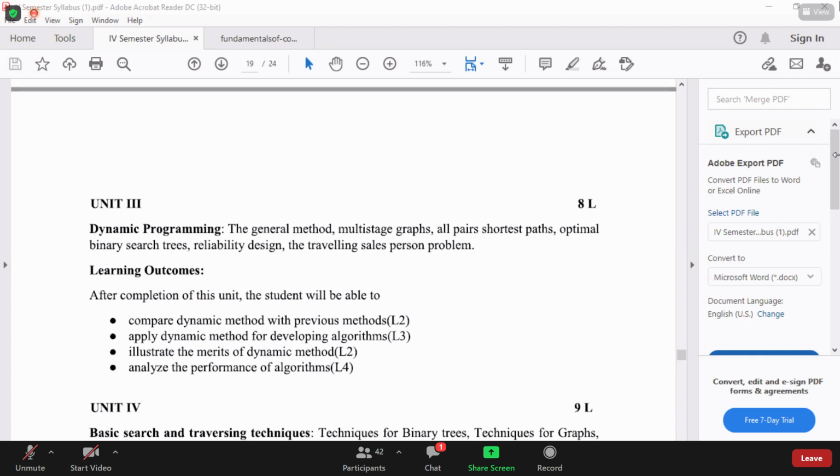Rishita. Yes, ma'am. Is it clear, all the concepts? Yes, ma'am. 34. Are you there? Okay, do you want any inputs from me regarding this module 3?